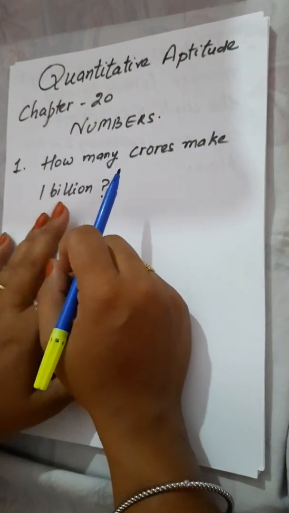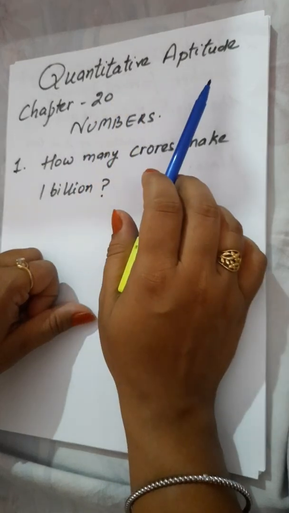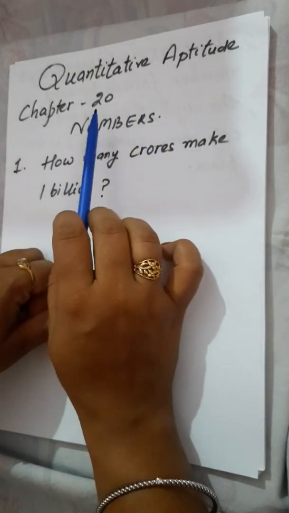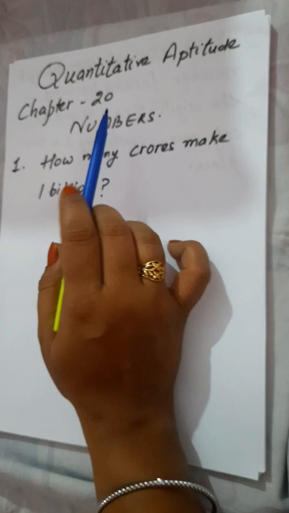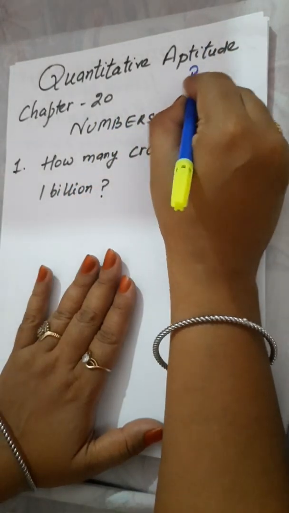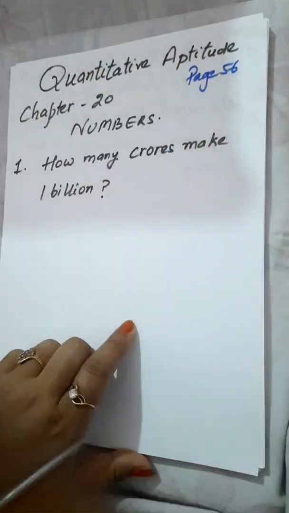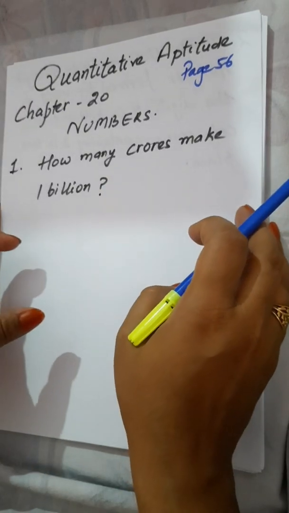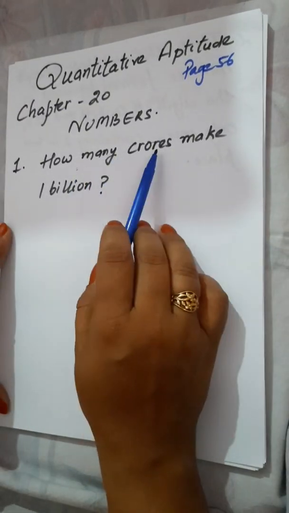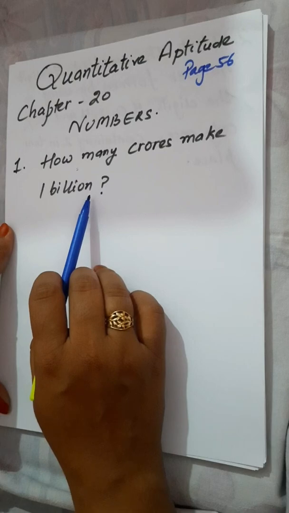Dear students, in this video we will do the quantitative aptitude and chapter number 20, that is numbers, and this chapter is on page number 56. Now the very first question of the chapter is how many crores make 1 billion.